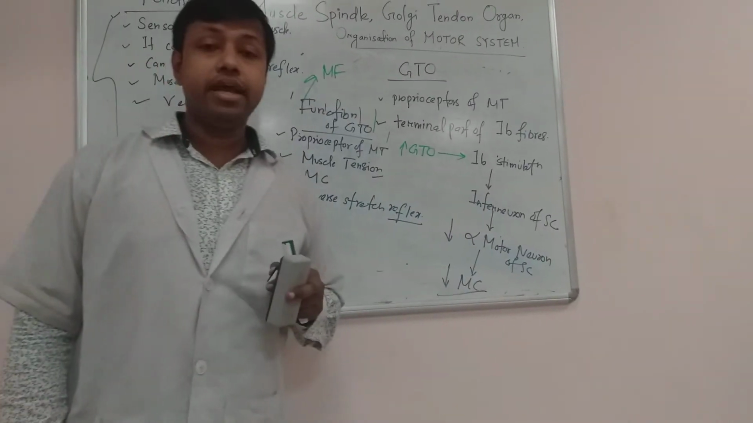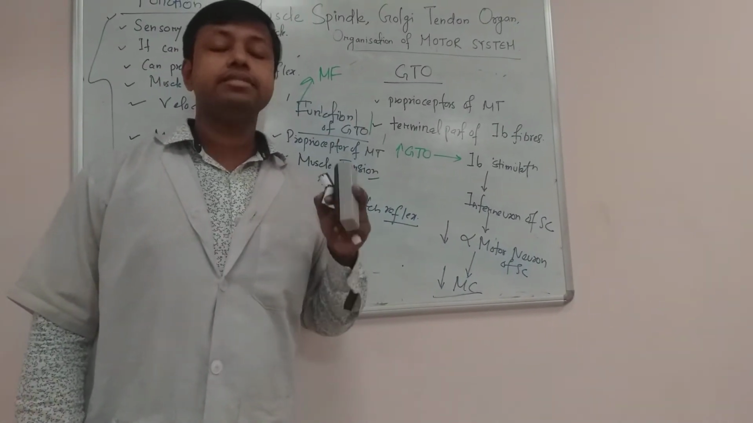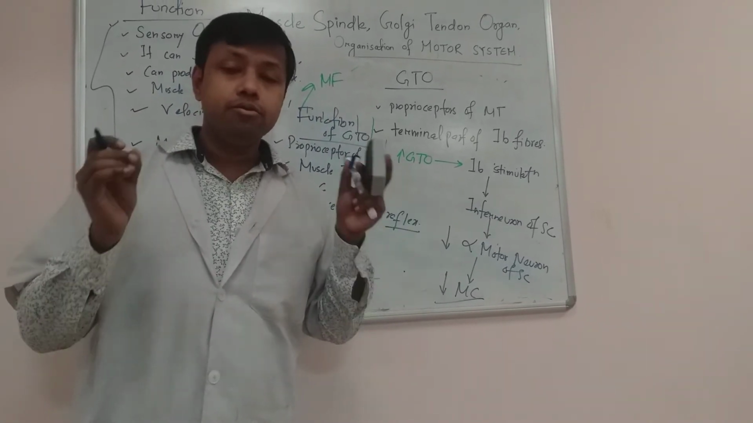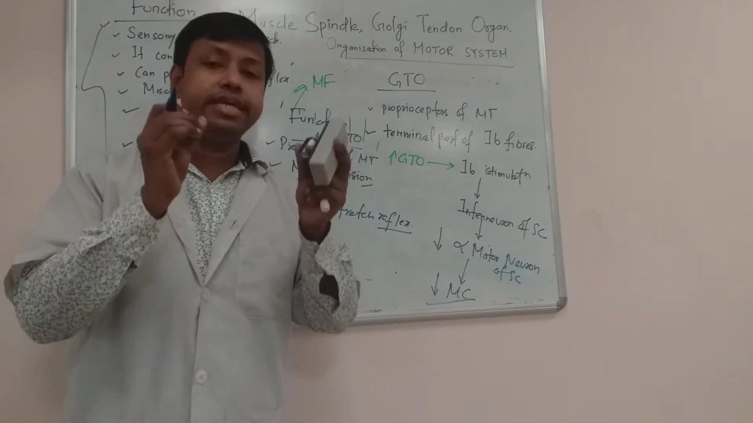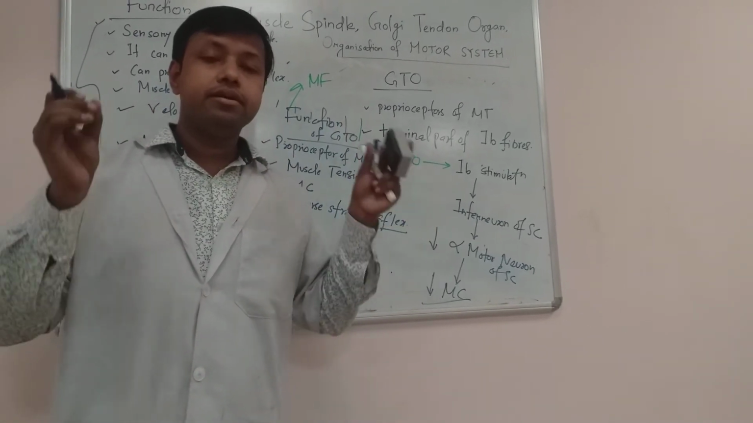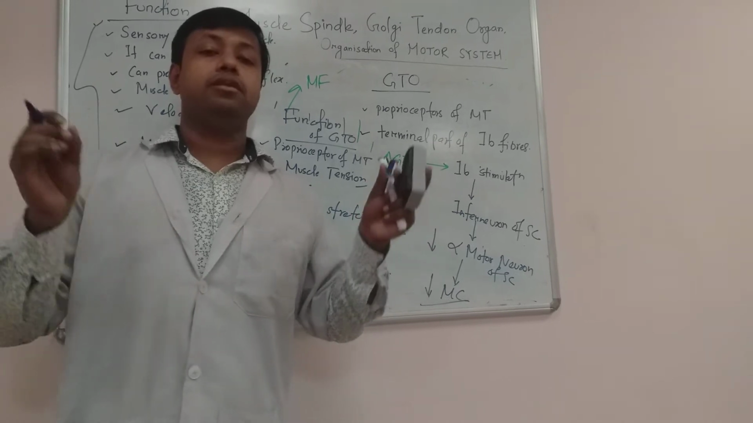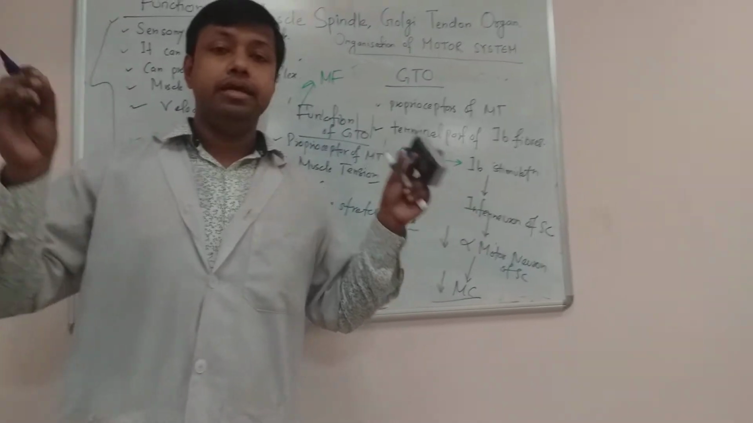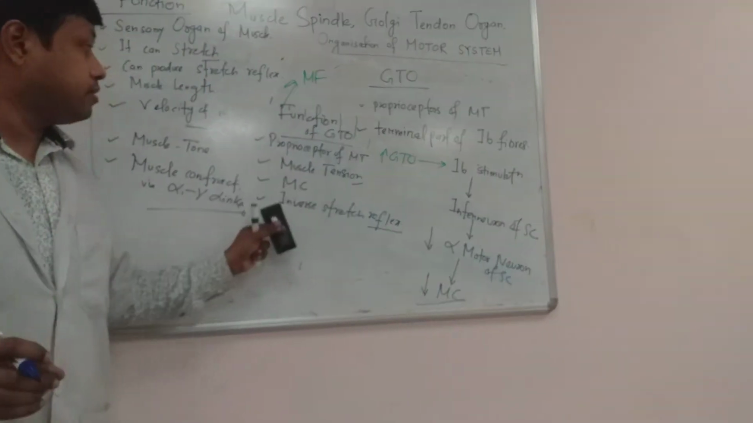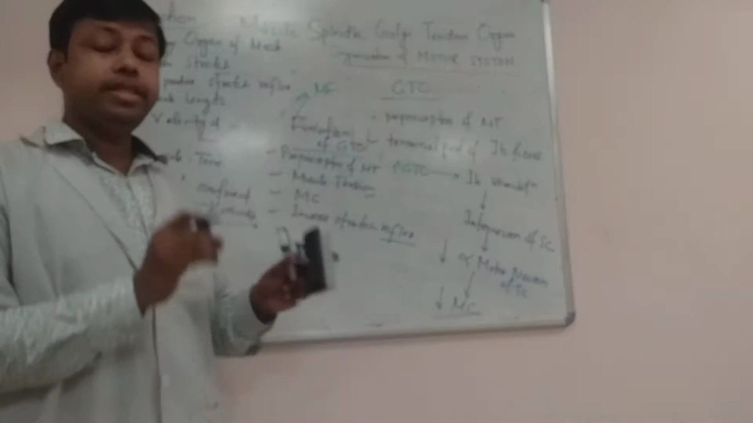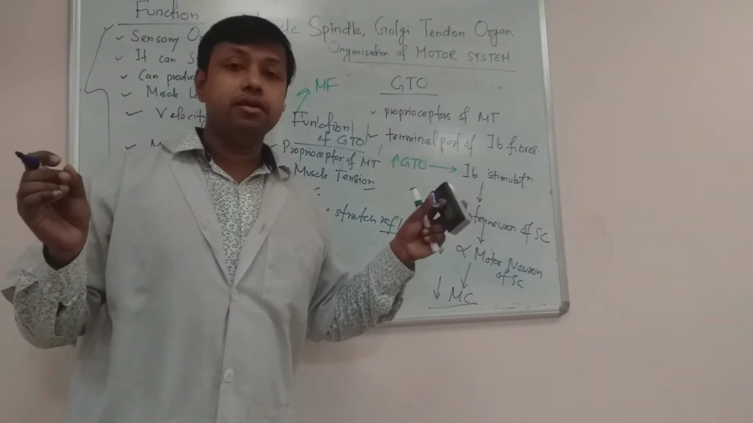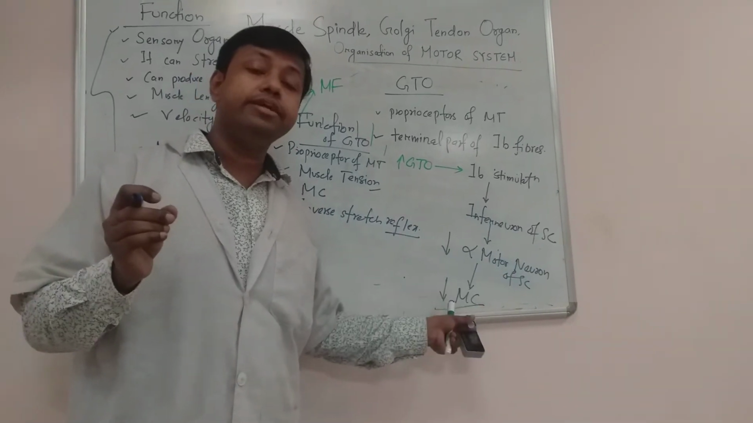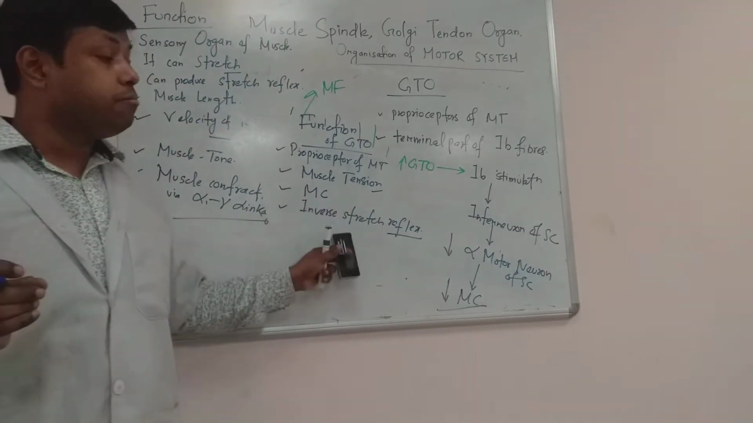So what is inverse stretch reflex? What is stretch reflex? You should know. When you stretch a muscle, the muscle spindle will be stimulated, which ultimately helps in muscle contraction. But if you stretch the muscle too much, then there will be relaxation. So it is the Golgi tendon organ. When there is too much stretching of the muscle, Golgi tendon organ will be stimulated, and it will inhibit the alpha motor neuron, and ultimately it will inhibit the muscle contraction. So in this way, it helps in inverse stretch reflex.